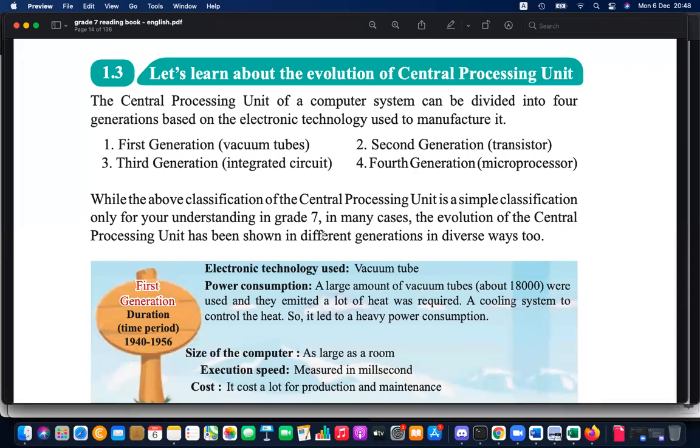Basic hardware changes happened in the history. Actually, there are 5 generations, but in your book, they have only listed 4. Actually, we are still in the 4th generation. But one thing to remember, even though we are in the 4th generation, currently we use 5th generation technologies too, which is artificial intelligence.